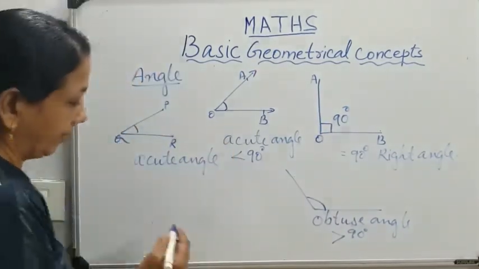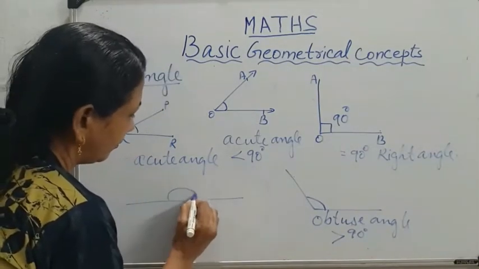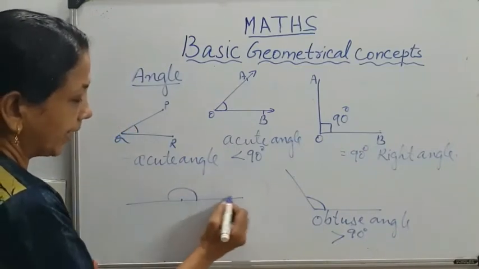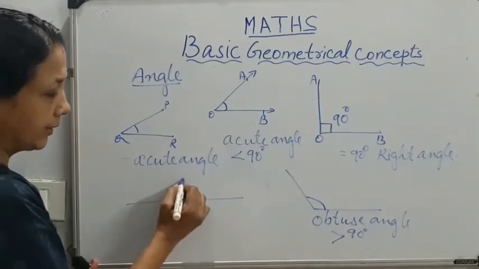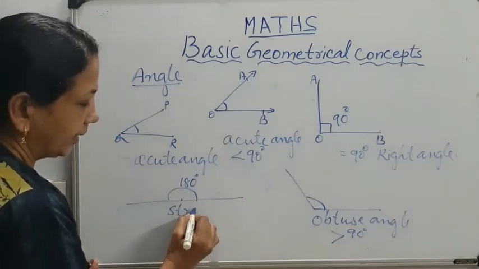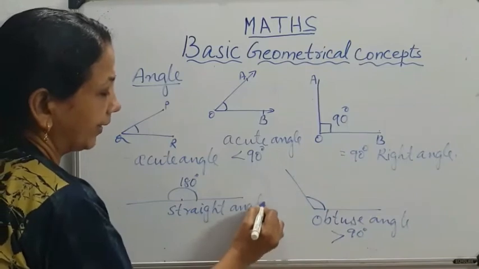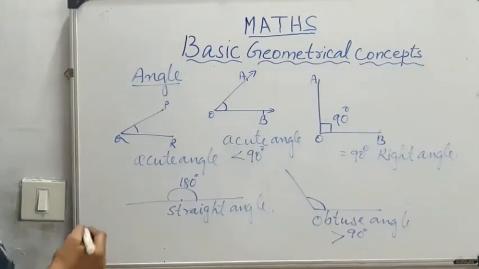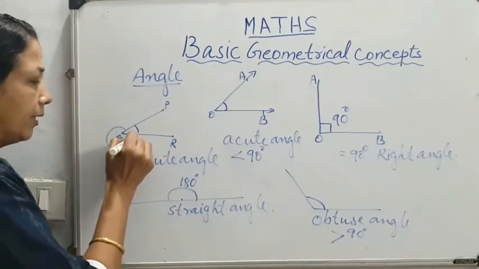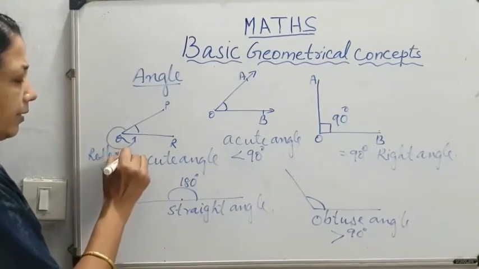It is obtuse angle. And if it forms straight, both rays straight, so this angle is called straight angle, that is 180 degree. And I told you this is obtuse angle, and this outside angle, it is called reflex angle.